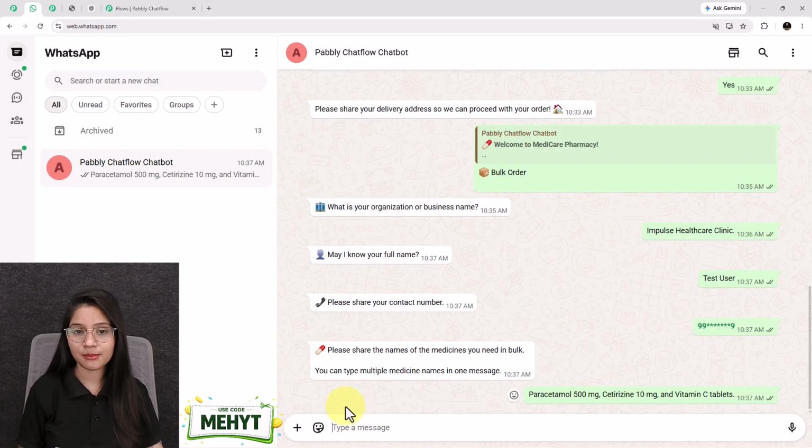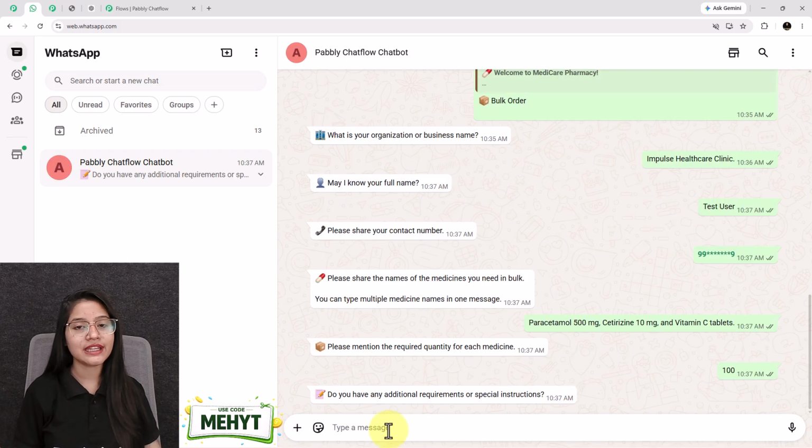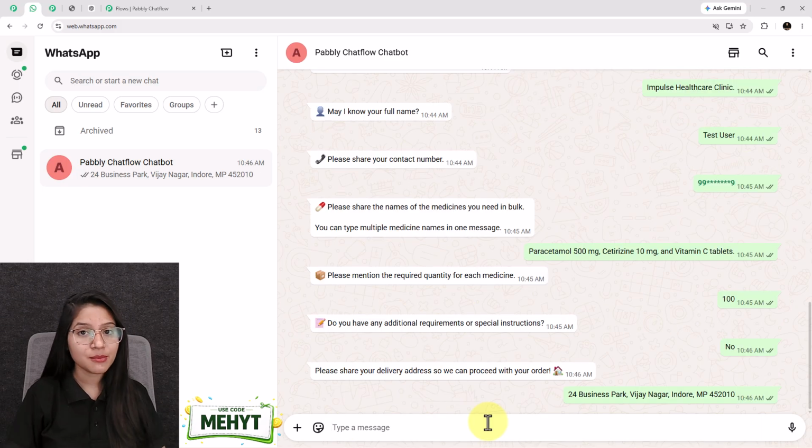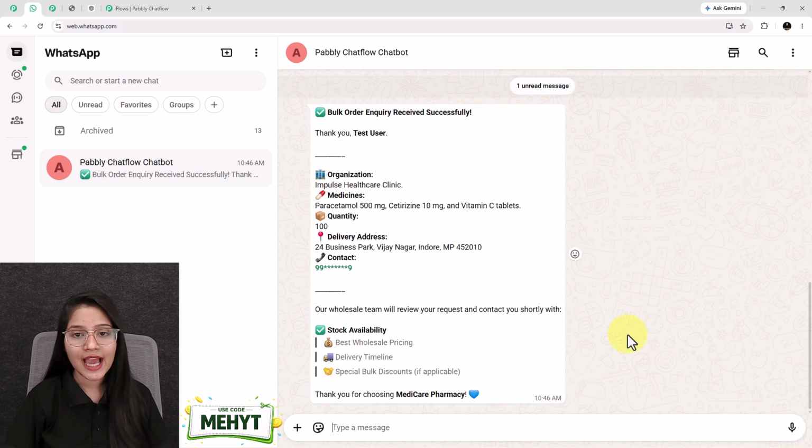Once I have shared all the details, the chatbot asks, "Please share the name of the medicines you need in bulk." And next, it asks me to enter the required quantity. After that, it asks me to share any additional requirements or description related to my bulk order. And once I provide all the required information, look at this. Immediately, I received this professional "bulk order request received" message from the chatbot.